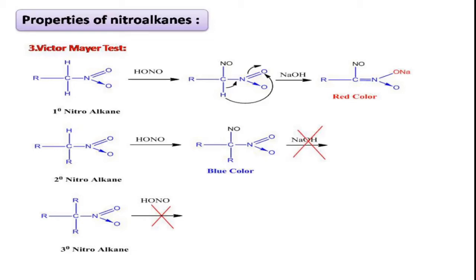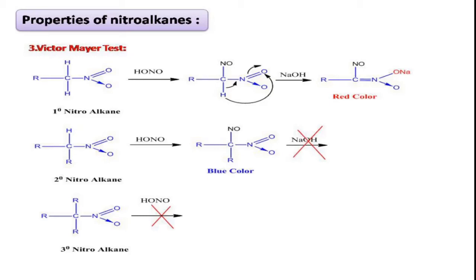Right? If someone gives you a nitroalkane and asks whether it is primary or secondary or tertiary, you can simply perform this Victor-Meyer test, that is a two-step reaction. First step, nitrous acid followed by sodium hydroxide. If the given nitroalkane is converted to red color, we can say that it is primary.